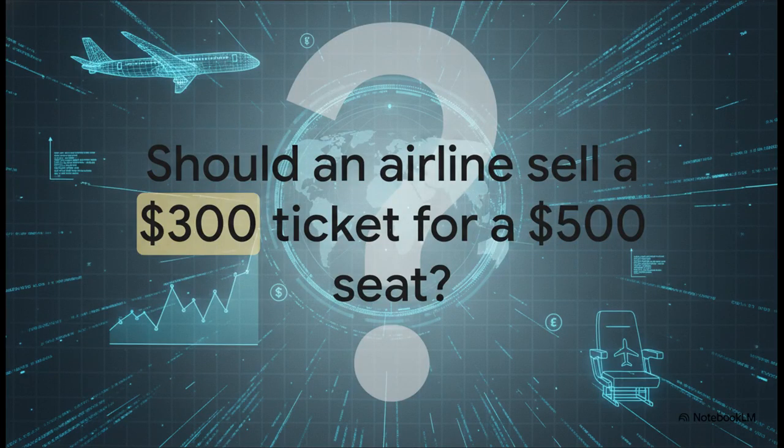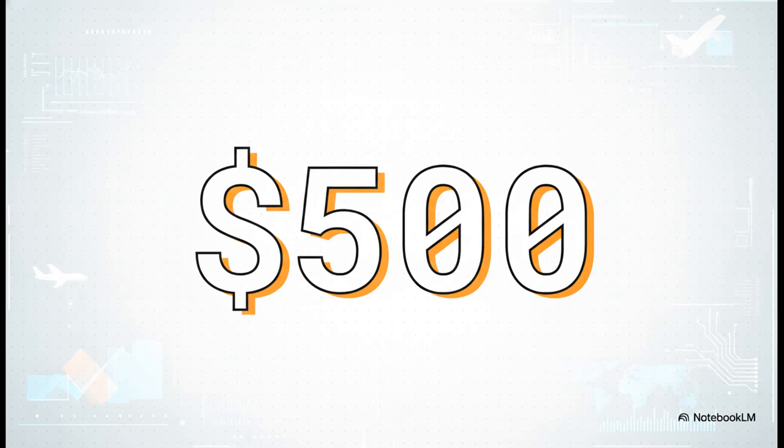So let's apply this to a real-world puzzle for Principle 3. Here's the scenario. An airline has empty seats on a flight that's just about to take off. A standby passenger at the gate is only willing to pay $300 for a seat. Should the airline sell that ticket? Let's quickly crunch the baseline data here. It costs the airline $100,000 to fly this 200-seat plane. If you do the simple math, the average cost of flying each seat is $500. So looking at this baseline, you might think it's a terrible business move to sell a ticket for $300. Why on earth would an airline ever rationally accept less money than the average cost of the seat?